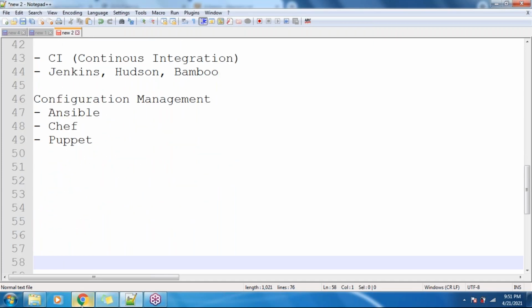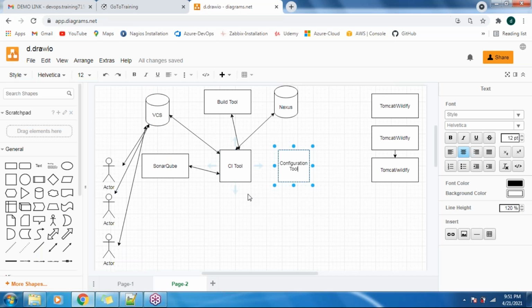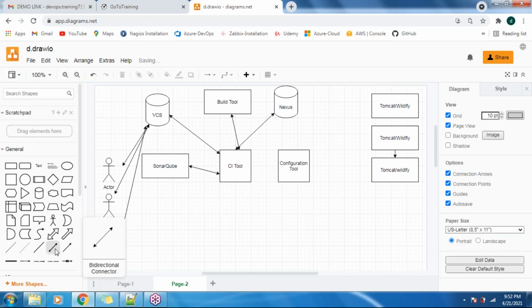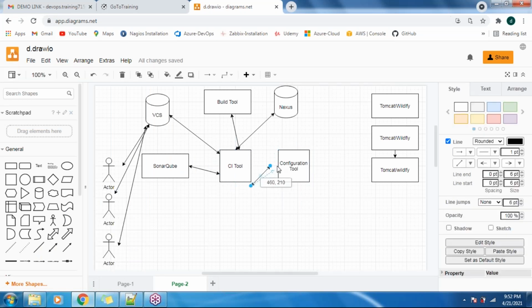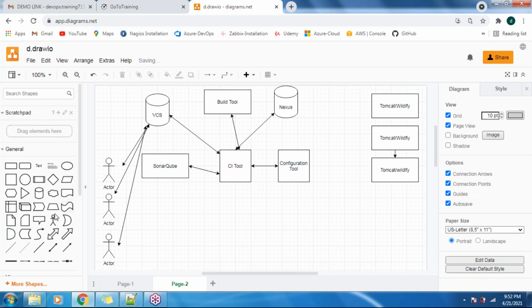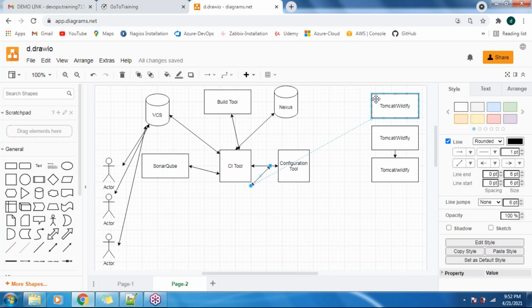We have to integrate this configuration management tool with our Jenkins like this. Once you integrate this, the configuration management tool will perform the deployment to these servers automatically, and we no need to create three jobs separately in Jenkins.